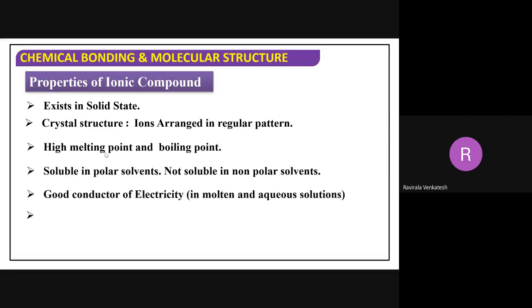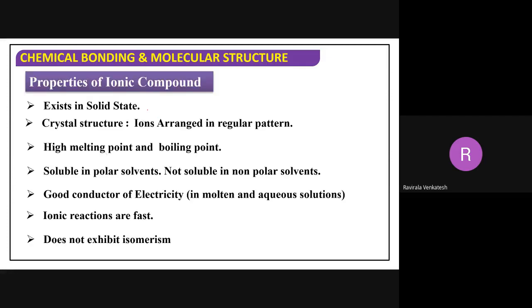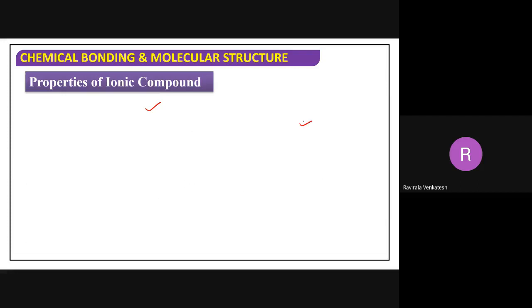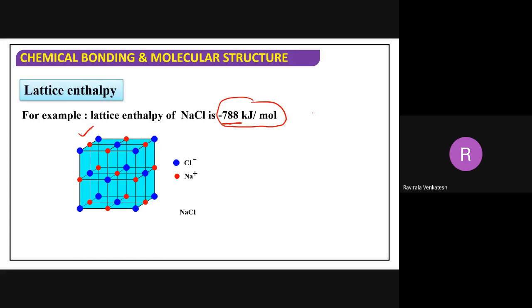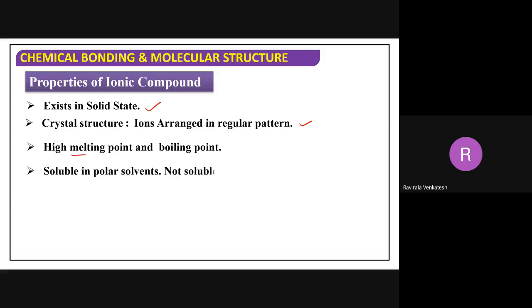Now the properties of ionic compounds. Ionic compounds are generally solid in nature. They are arranged in a regular pattern like this. The blue color is Cl minus and the red is Na plus. In this way, they are arranged in a regular pattern. They have high melting and boiling points because they have strong forces of attraction between the cation and anion. Coulombic or electrostatic forces present between sodium and chlorine are always very high. Therefore, they have high melting and boiling points.